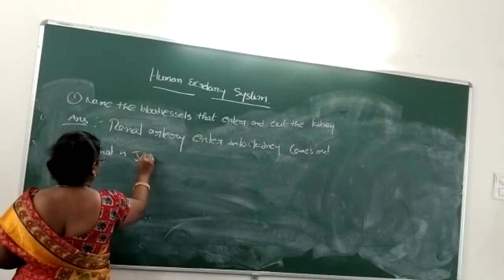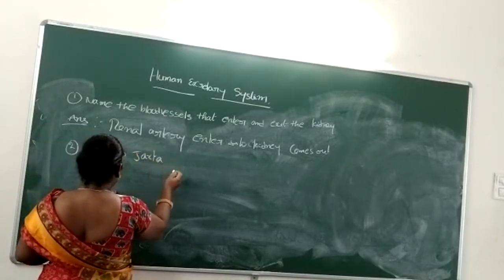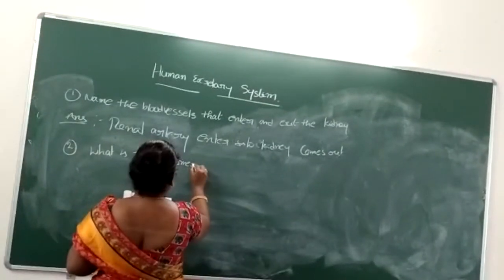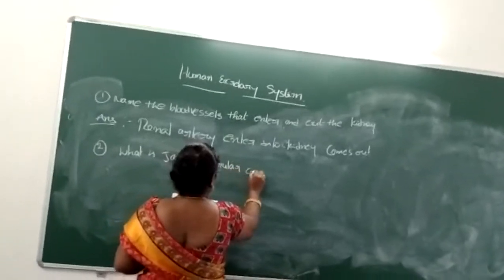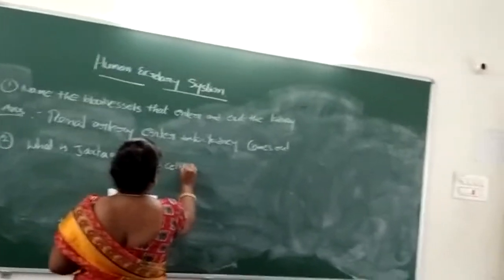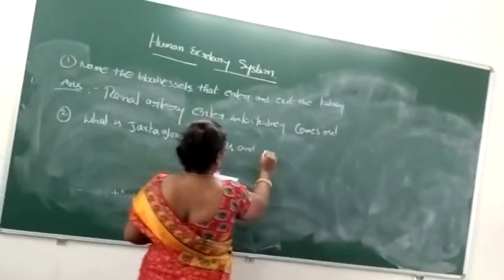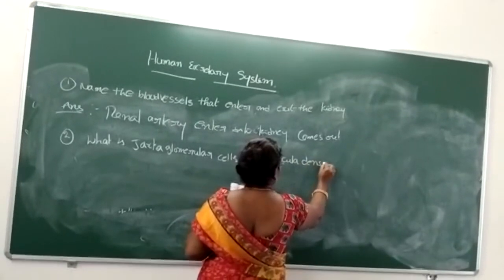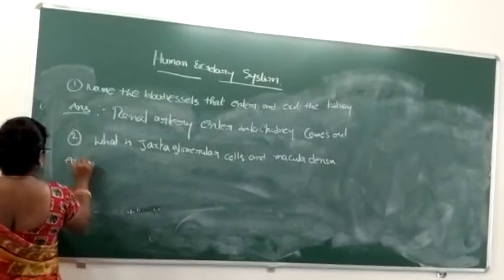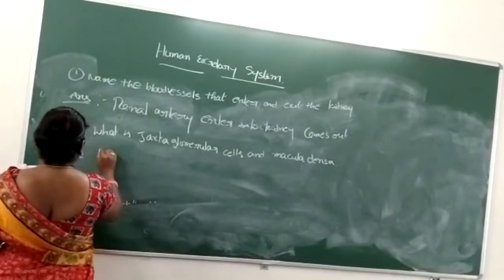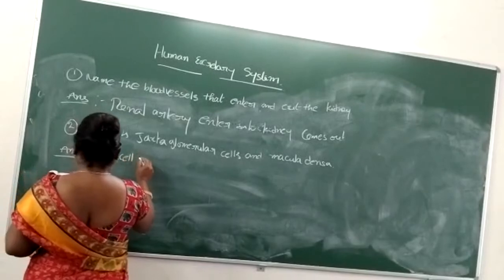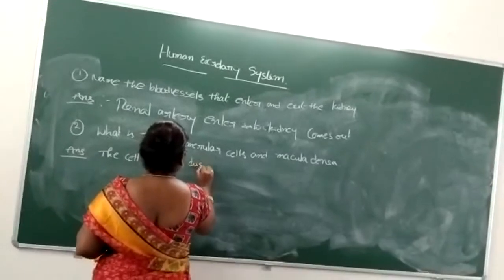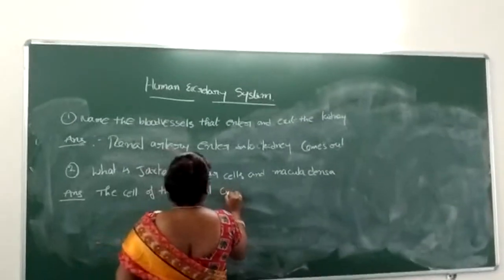The next question is: what are the juxtaglomerular cells and macula densa? The cells of the distal convoluted